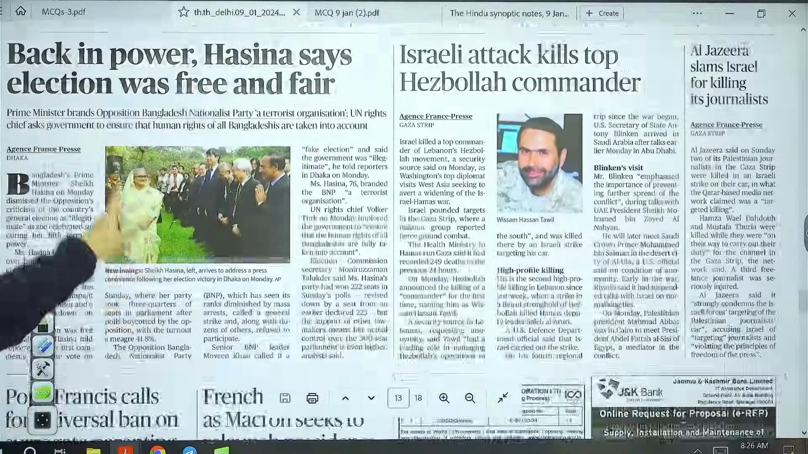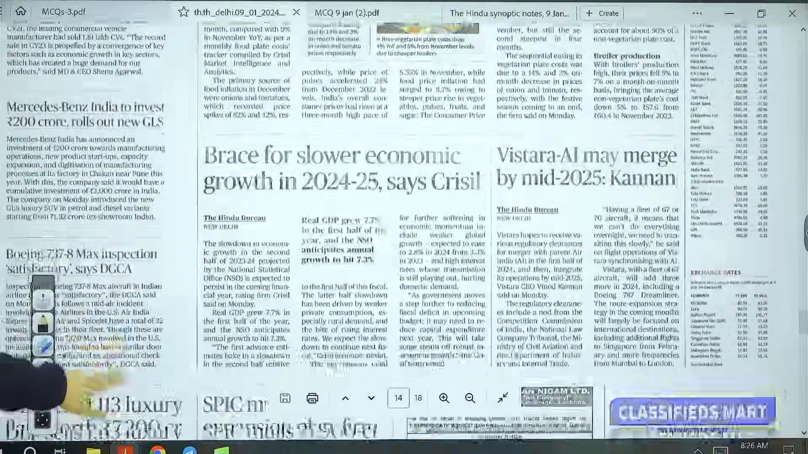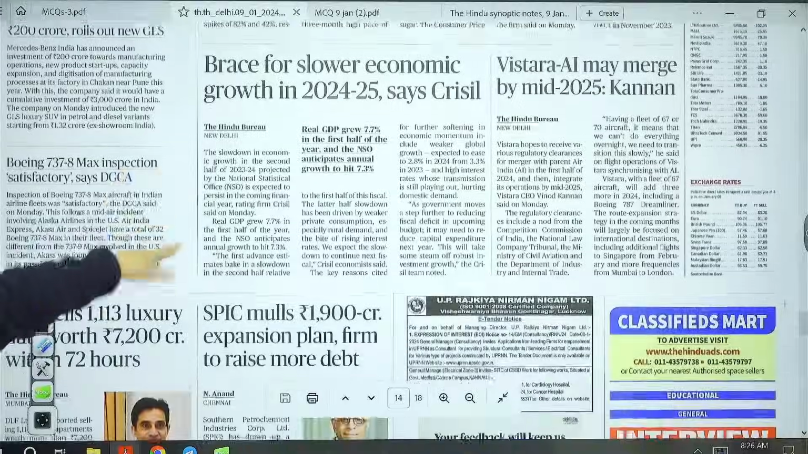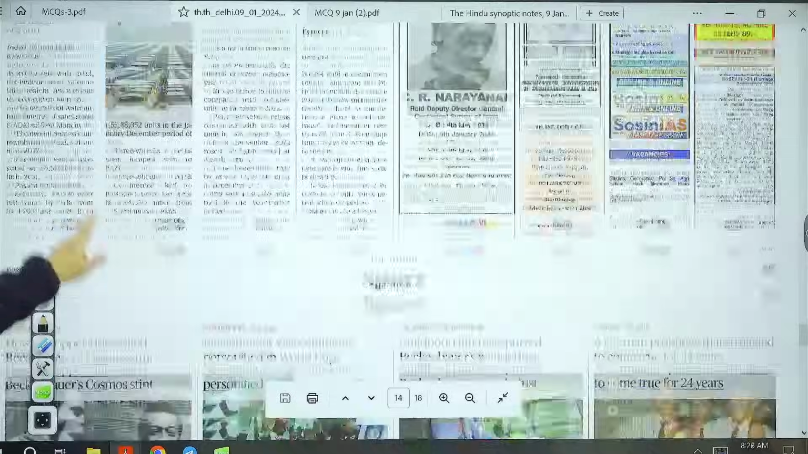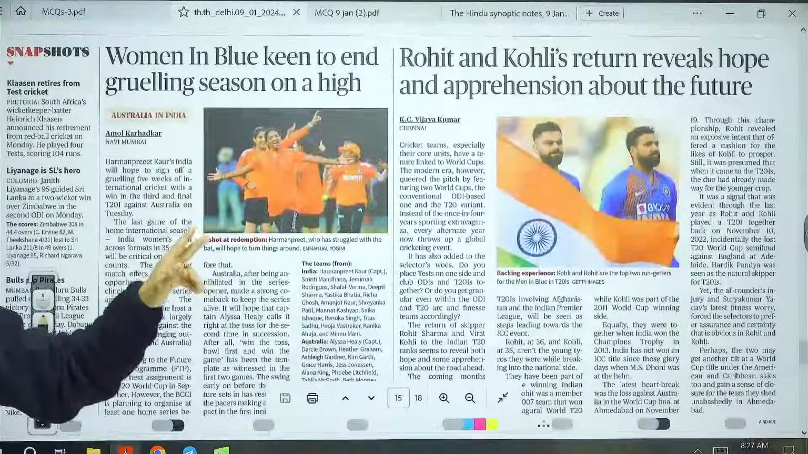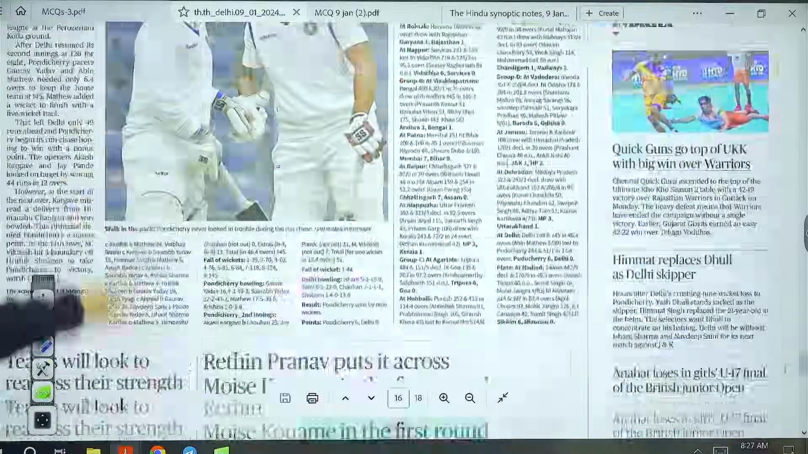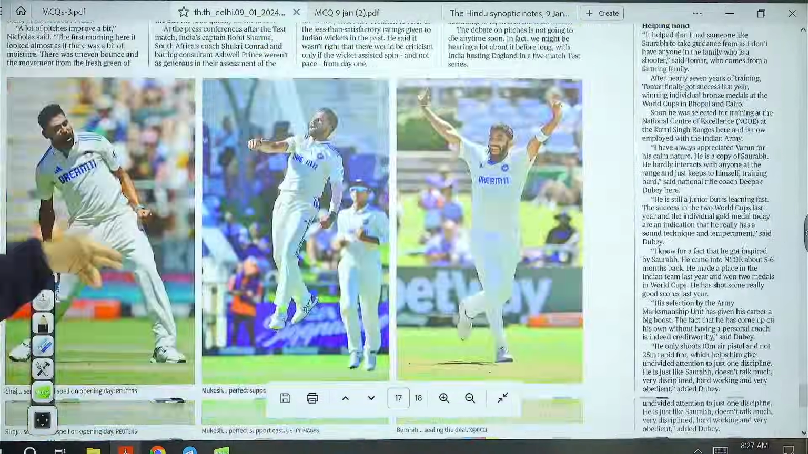Now moving on guys, in this capacity, on the world page, Back in power, Hasina says election was free and fair, Israeli attacks. Then guys, on the business page, largely we have the corporate trends, etc. Then guys, moving on, we have the sports section. And then we have here the science page.